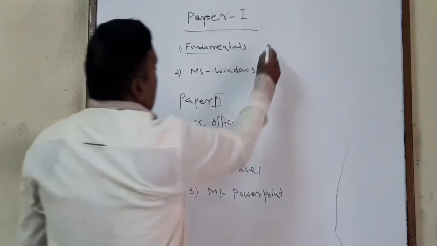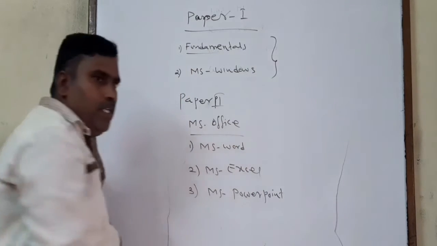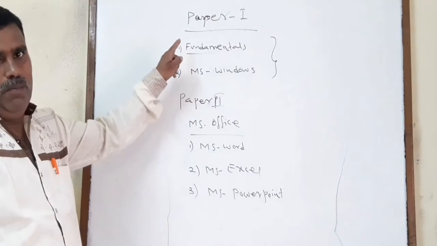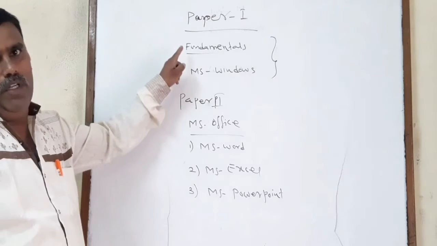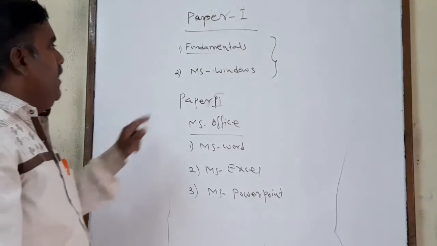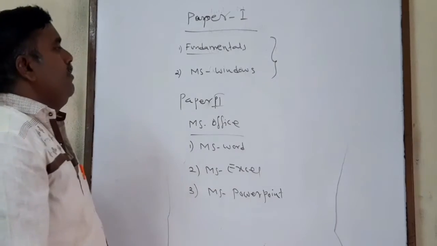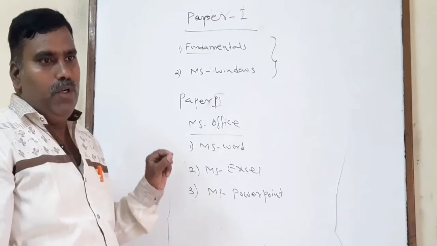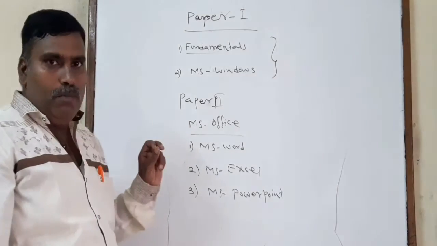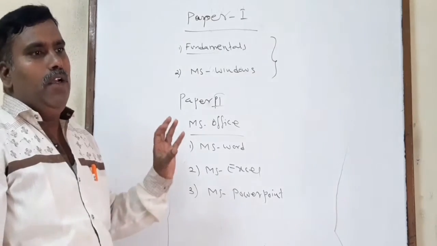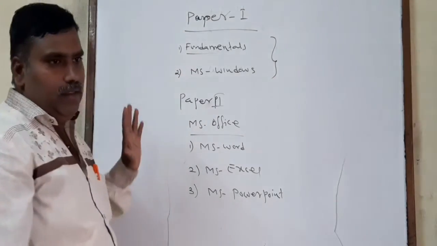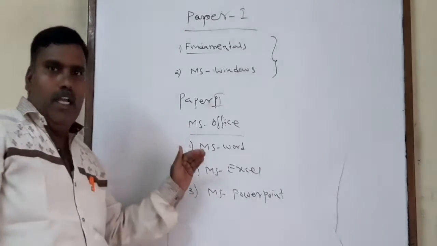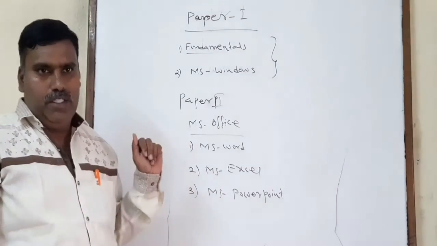These are the basics of fundamentals of MS Office, where we can cover what is a computer, what are the parts of a computer, what are input and output devices in fundamentals. And the next topic is MS Windows, Microsoft Windows, where we can cover files, folders, Windows introduction, MS Notepad, WordPad, Paint, all basics we can cover in paper 1. Later we can move to paper 2, where the actual topic starts: MS Word, Excel, PowerPoint.